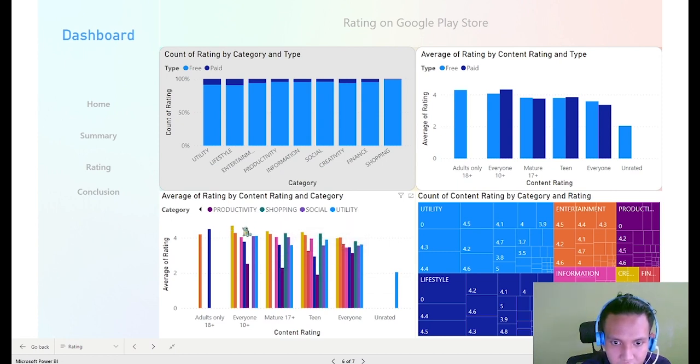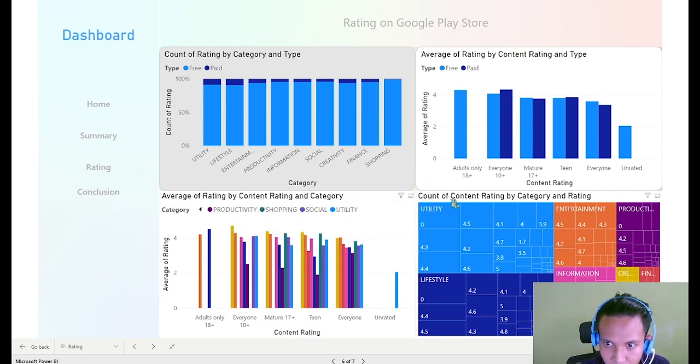Here we can also see that creativity dominates most of the content ratings across every age, maybe because people like to use software like Photoshop on phones better than on laptops because it's much easier or much cheaper. So creativity is dominating most of the average groups.